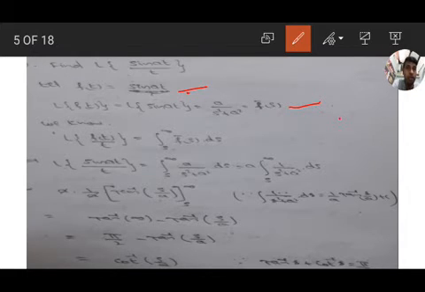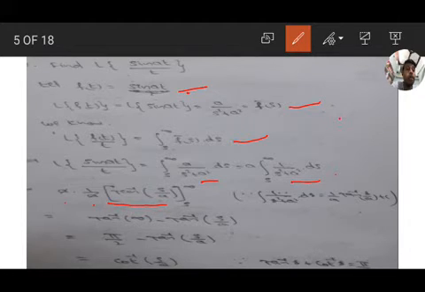And L of f of t by t equal to, we have the formula, integration s to infinity f bar s ds. So substituting in this we get integration s to infinity a by s square plus a square. A is outside, so a into integration 1 by s square plus a square ds. Applying the formula we get a into 1 by a into tan inverse s by a, s to infinity.